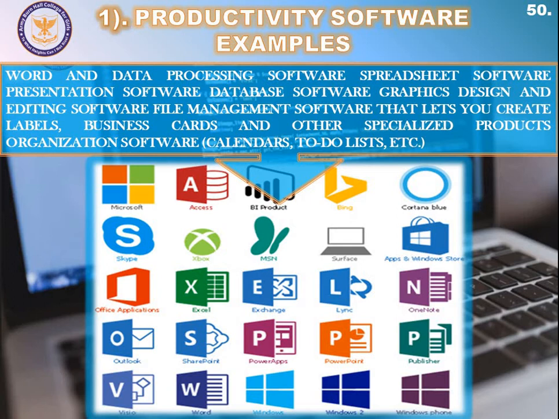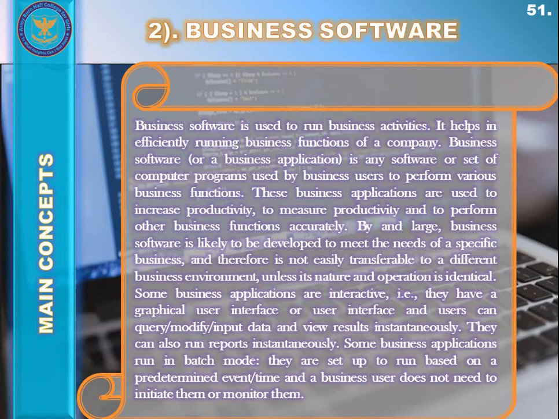Some are part of the Microsoft Office package, some are not, but these are all productivity application softwares. The second type of an application software after the productivity is business software. Business software is actually used to run business activities. It helps in efficiently running business functions of a company. So the business software or a business application is any software or set of computer programs used by the business users to perform various business functions.